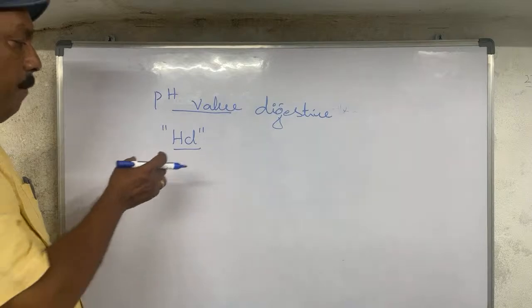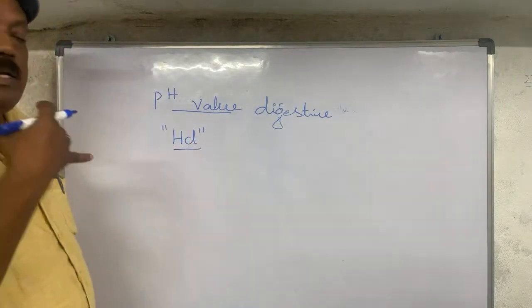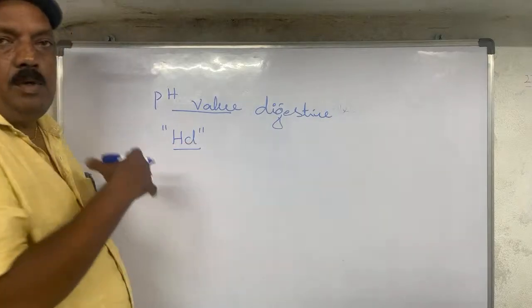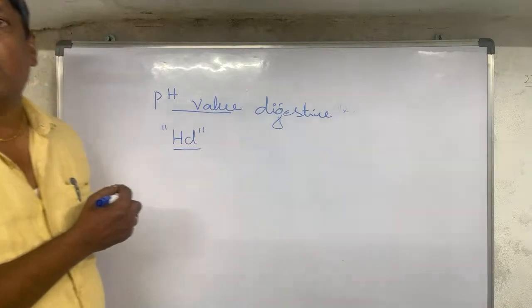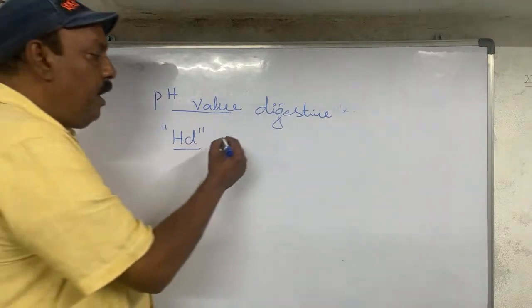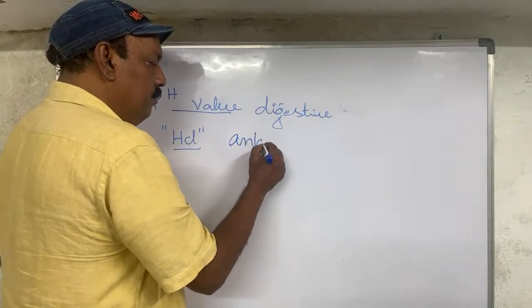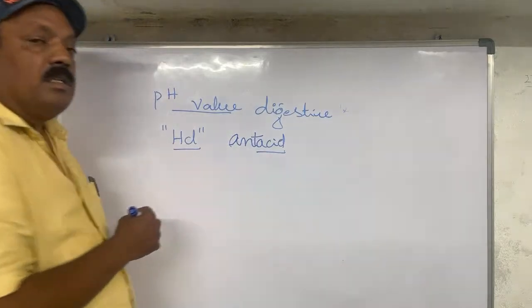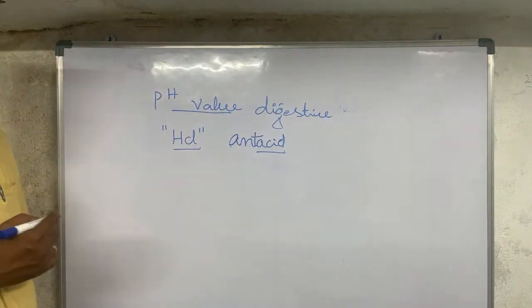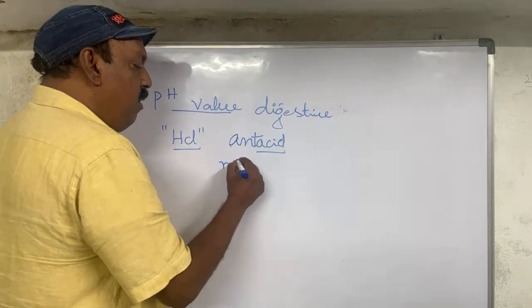Now, how to bring down the acidic problem in the human body? We have to use magnesium hydroxide. Magnesium hydroxide tablets are called antacid tablets. We can also call these tablets milk of magnesia.